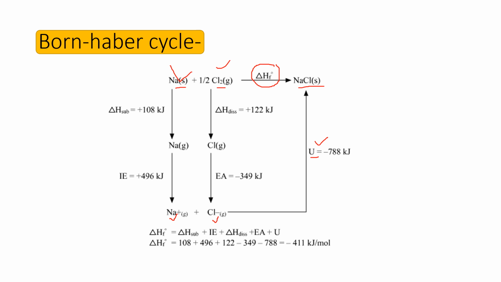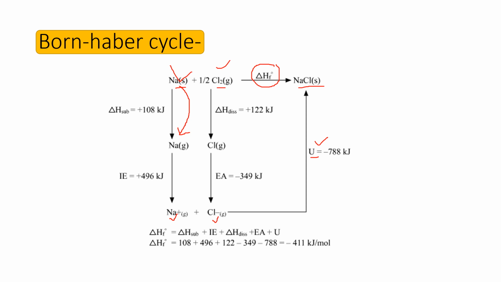In this process Na must be in solid and it converts into Na gas, and in this process energy is required, that is del H sub, I mean heat of sublimation.